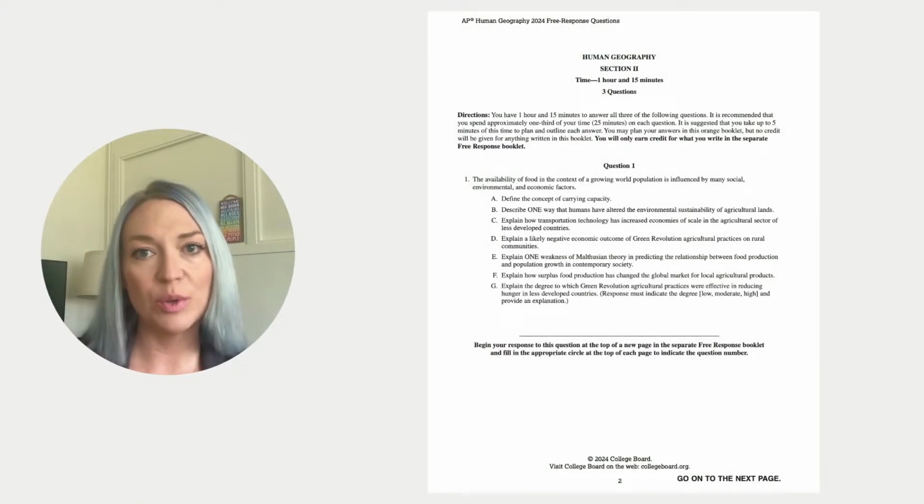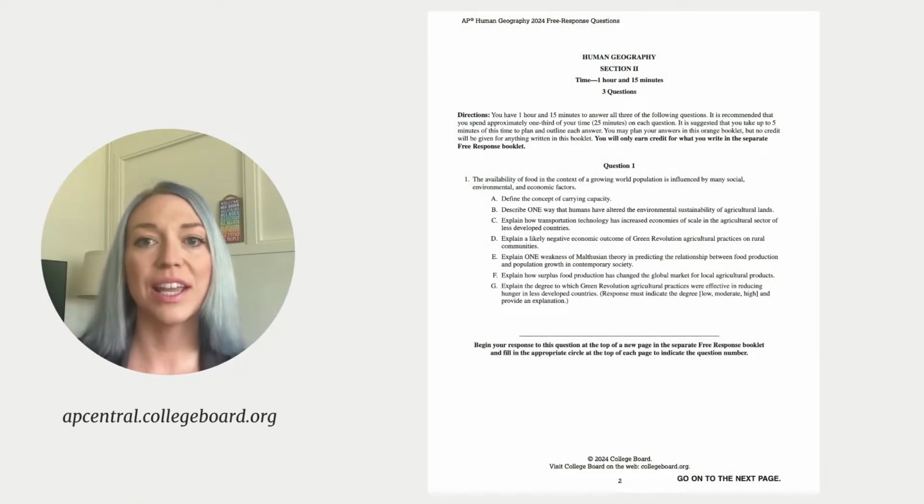Hi everyone. Today we're going to sharpen our free response question, or FRQ, skills by working through a past question from the 2024 AP Human Geography exam. We'll break down each part of the question, review possible answers, and try to understand what the examiners were looking for. You can find this and other past free response questions on AP Central's website.